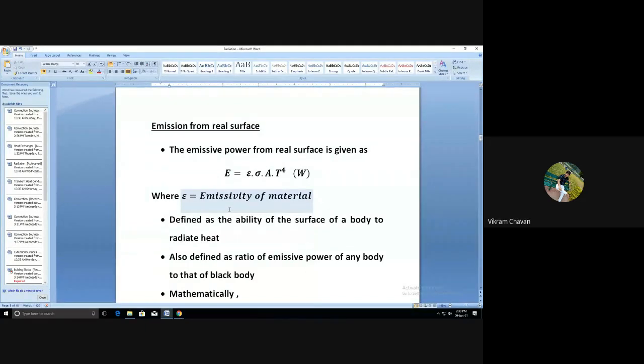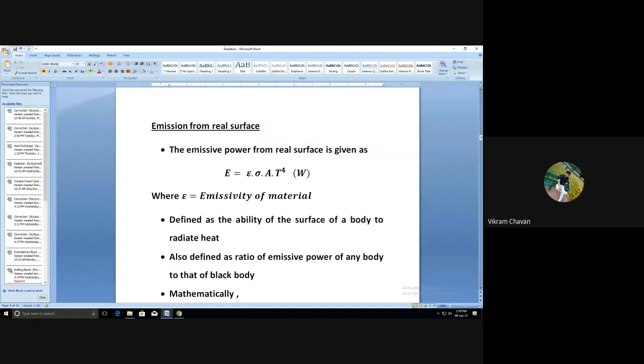Now in this lecture, we'll try to understand the emission from a real surface, the basics of radiation, and some laws related to radiation. So, emission from a real surface. So far we have discussed only the black surface, or the black body. The body which absorbs all the radiation is called a black body.